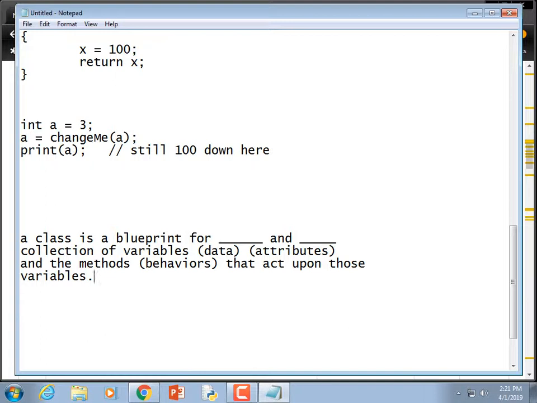So, you have a triangle class. And what is a triangle class? It's got a couple of variables representing the base and the height of the triangle. And then it's got some methods that use or act upon those variables, right? Calculating the area or the perimeter or whatever. That kind of makes sense?